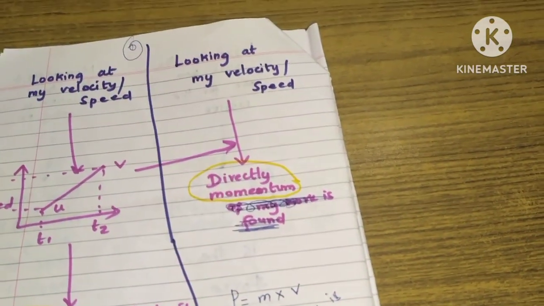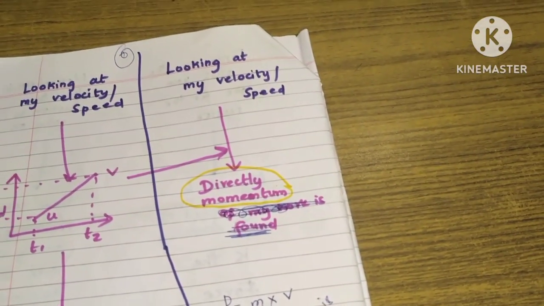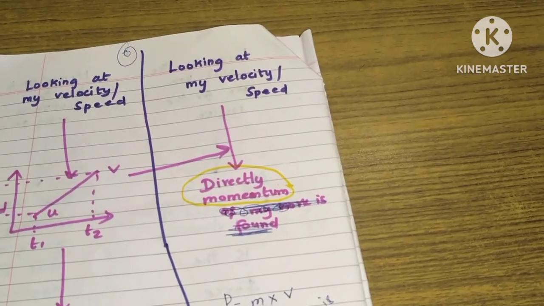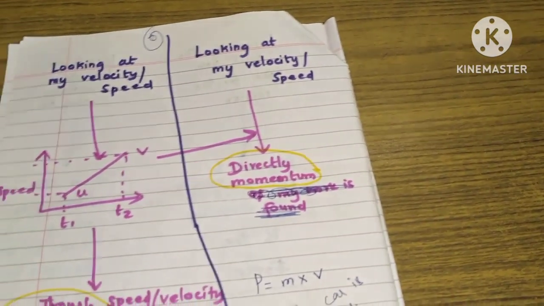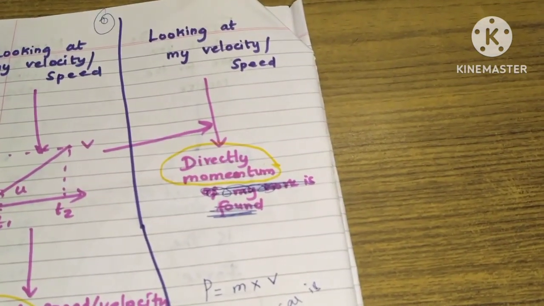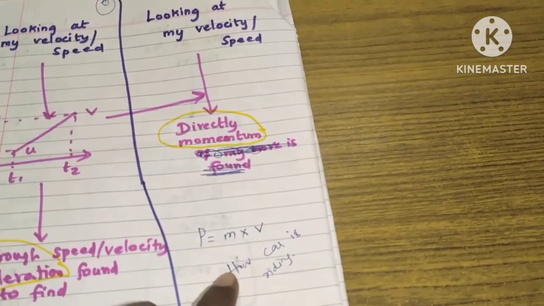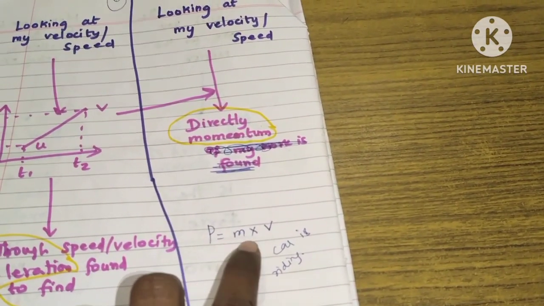So in unit 2, it's only speed, acceleration and distance. So mainly speed and acceleration. And in unit 3, force and momentum, we can directly find unit 3 from unit 2. How the car is riding is momentum, which is mass into velocity.